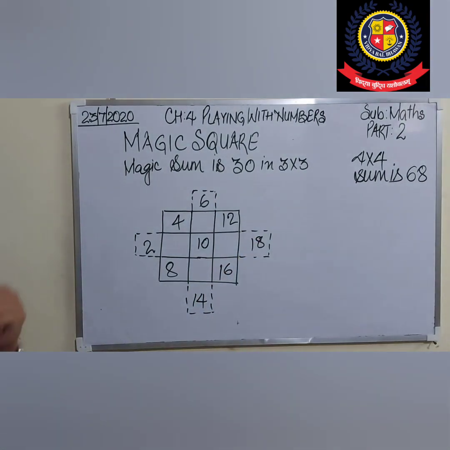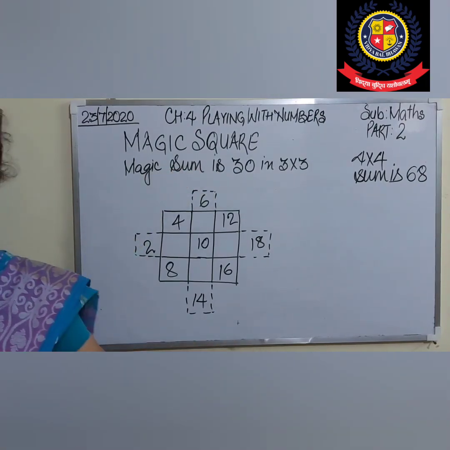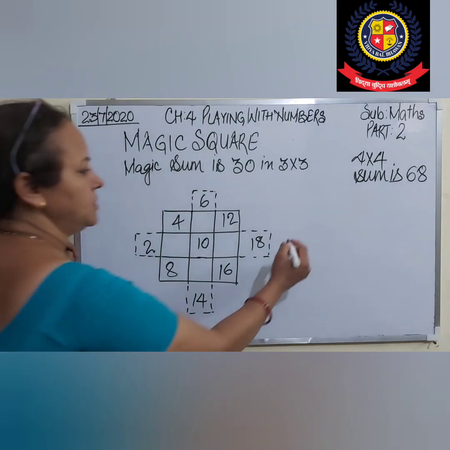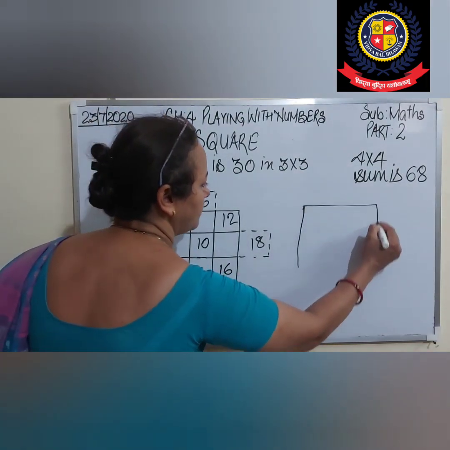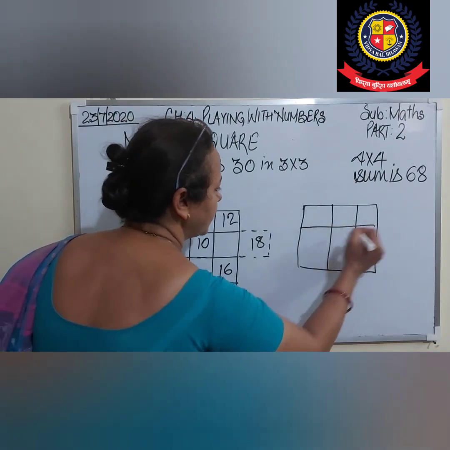Now I want to fill up the numbers. These are the additional boxes. I will remove those boxes. What will I do? See, I have to make another group, another box again. This is the 3 by 3 magic square.